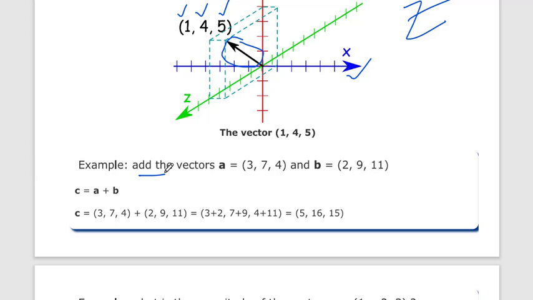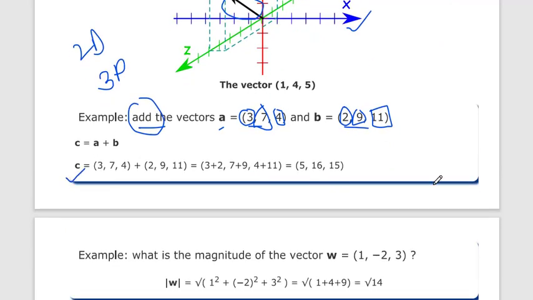So the same addition property which we use in 2D is the same in 3D vectors. If it is 3, 7, 4 and 2, 9, 1, in addition we add the x coordinate, then the y coordinate, then the z coordinate.